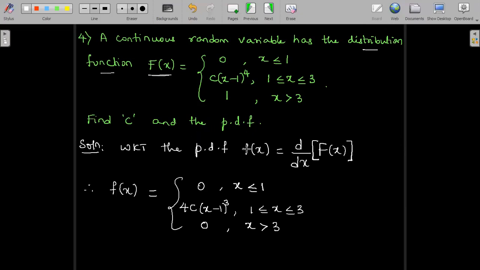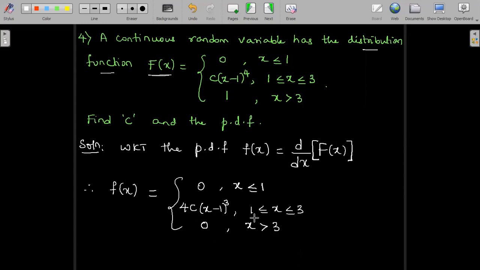So we are trying to find the probability density function f of x, which is the differentiation of the cumulative distribution function capital F of x. So we are differentiating capital F of x in each of the ranges. So the differentiation of (x minus 1) whole power 4 is 4 into (x minus 1) whole cube, keeping the constant c as it is. The differentiation of a constant 1 is 0. So that is how we have got this f of x.